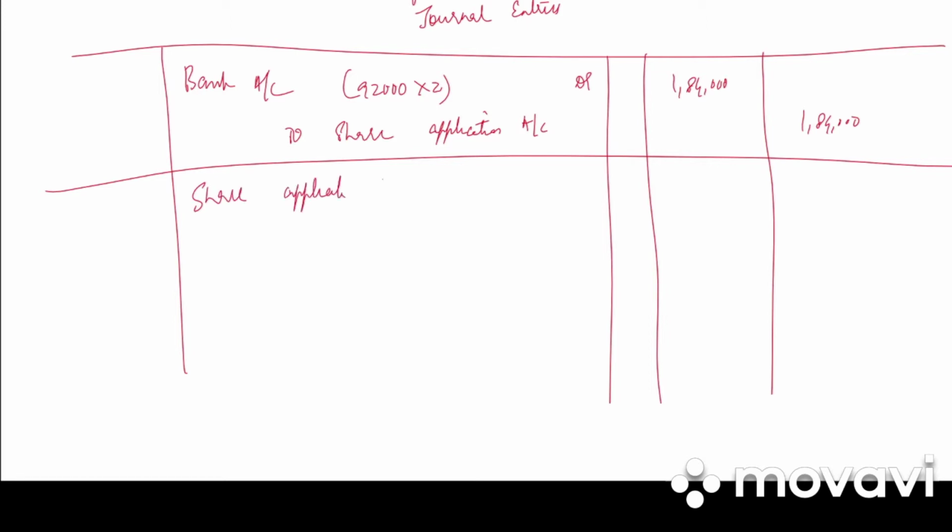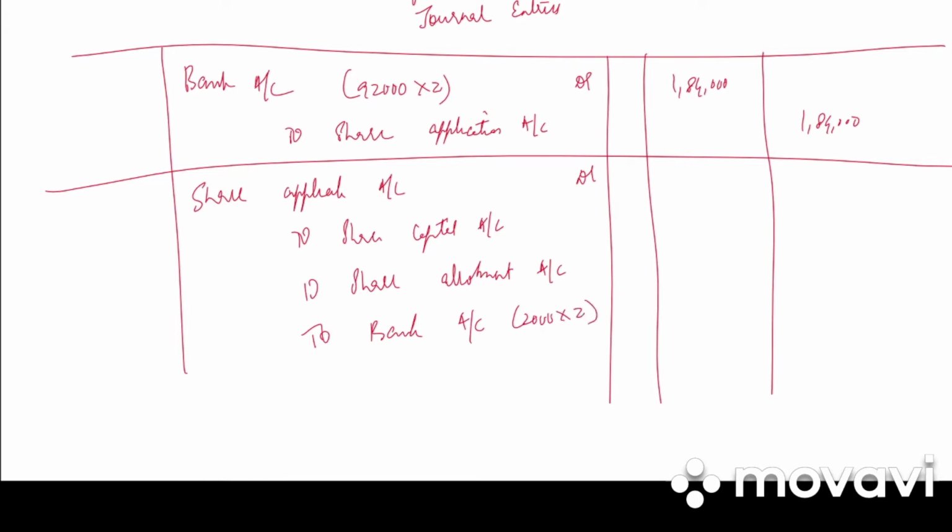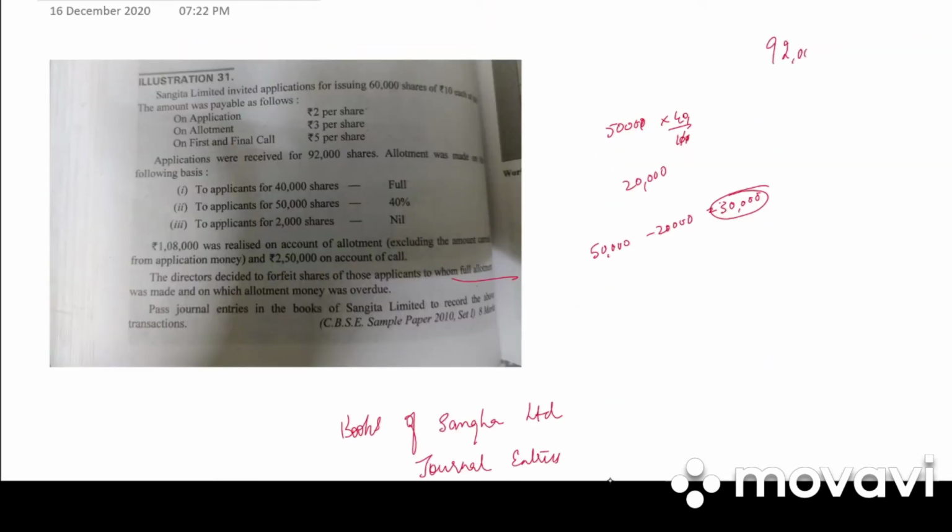Next we have share application account debited to share capital account. Whoever had applied for 2,000 shares were rejected and the remaining was adjusted with share allotment. So to share allotment account and to bank account. 2,000 into 2, bank account 4,000, which is rejected. So out of 92,000 shares, 2,000 shares were rejected in full. How much is remaining? 90,000.